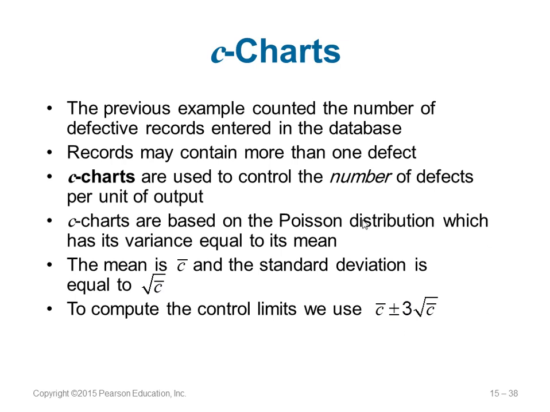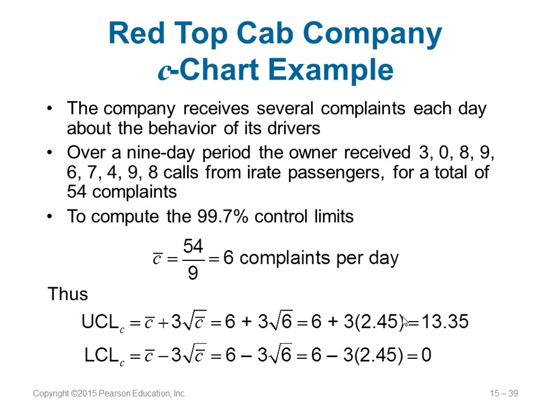Let's say I want to find the number of defects per unit of output. Okay, we can use a C chart. C charts are based on the Poisson distribution, which has its variance equal to the mean. So variance and mean are equal. The mean is C dash and the standard deviation is the square root of C dash. Remember, the square root of variance is the standard deviation. So to compute the control limit, it's C dash plus or minus 3 into sigma, the square root of C dash. This 3 is because of the Z. If it is 99.7%, then it is 3. If it is 95.5%, then it will become 2. Accordingly, it will change.